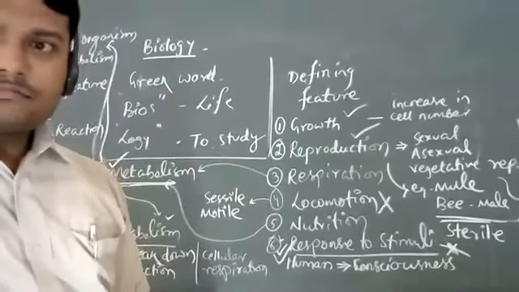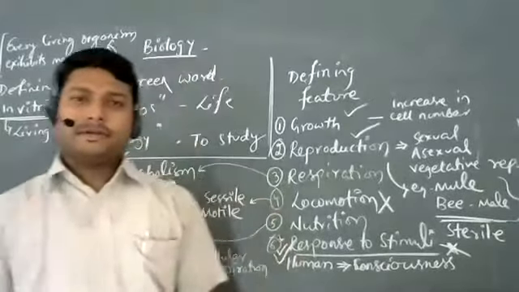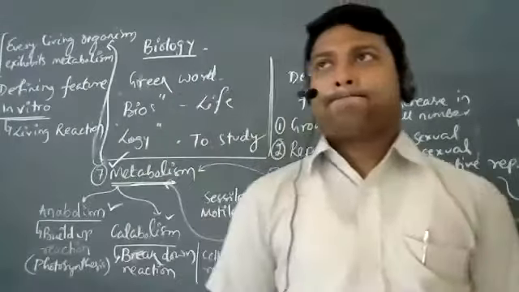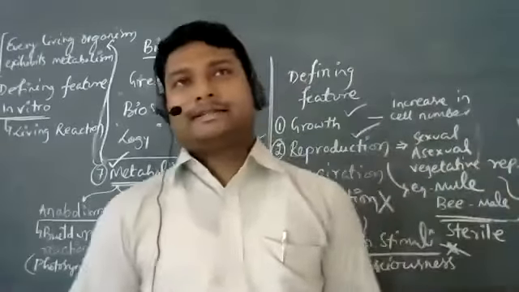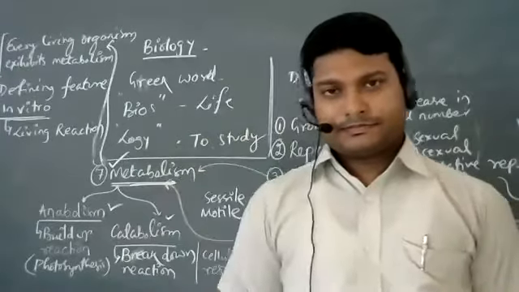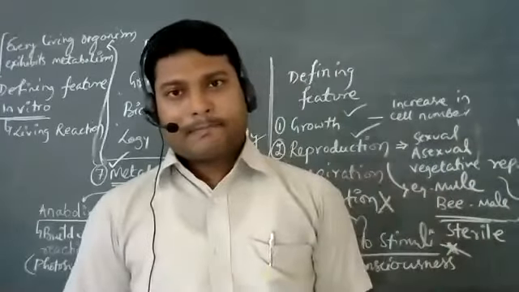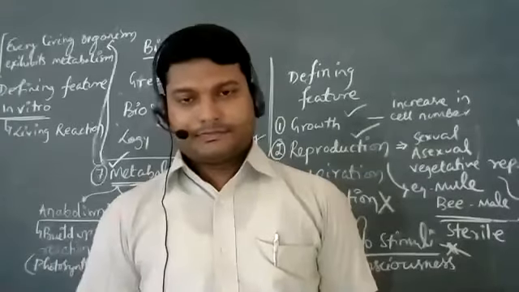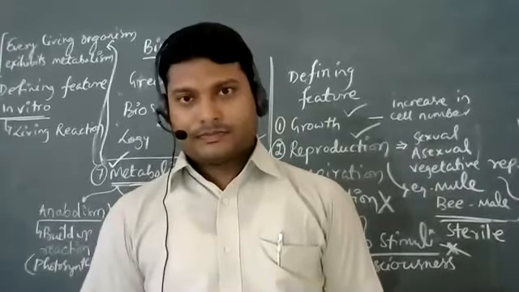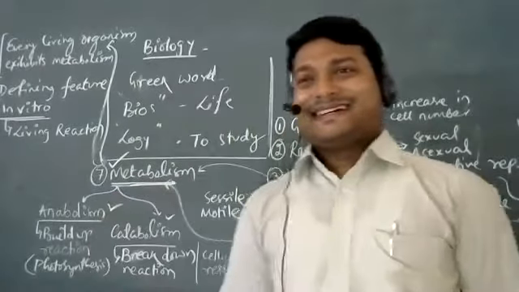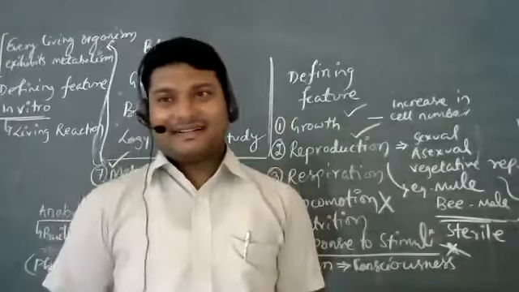Sir, in case of locomotion, the living organisms require nutrients, I mean energy for movement, right? Yes. But in the case of non-living things, let's take the example of a football. We are kicking it for its movement. So our kick is the nutrient for the football for its movement, and we require nutrients for our locomotion. What is the difference between them?